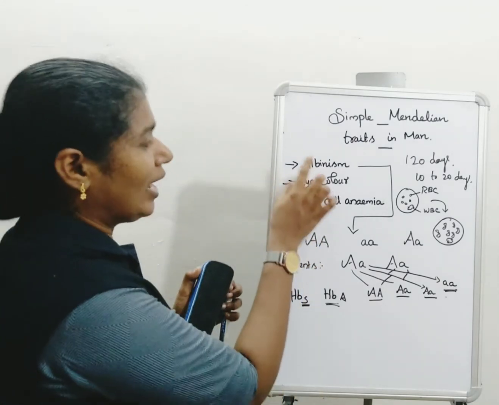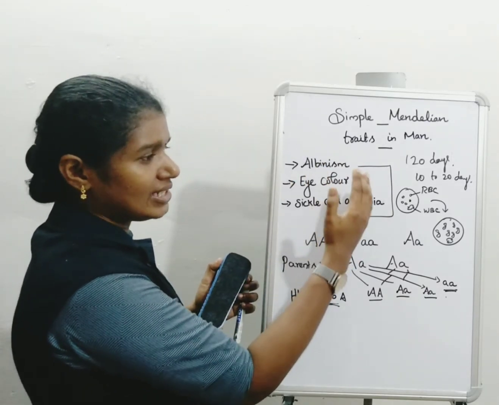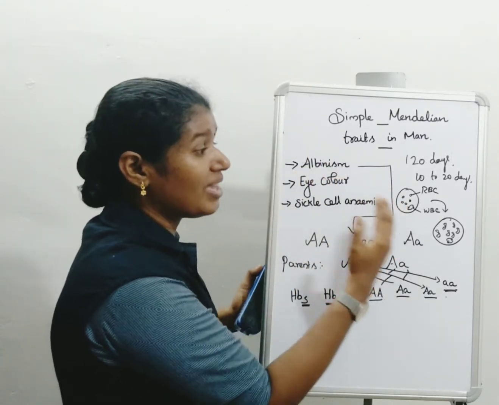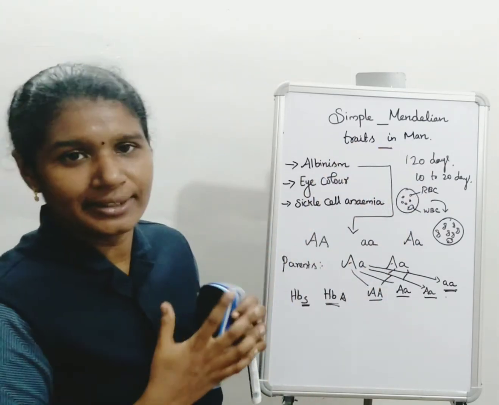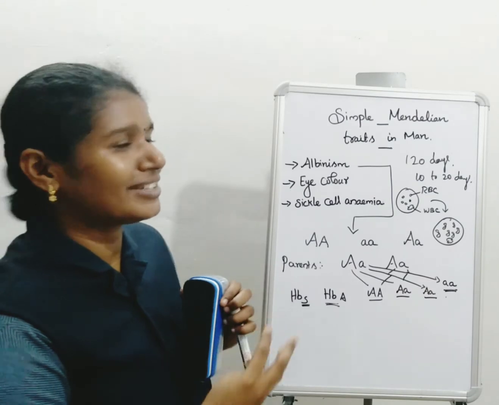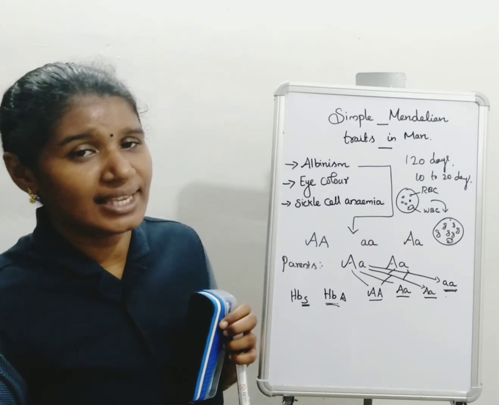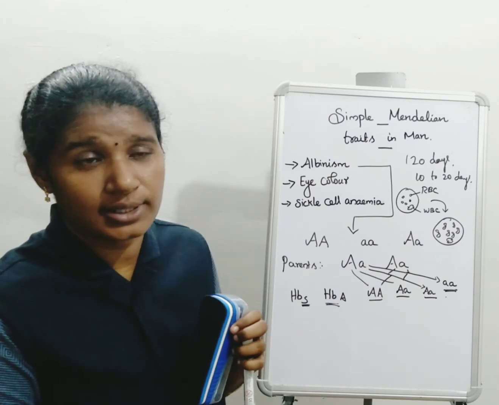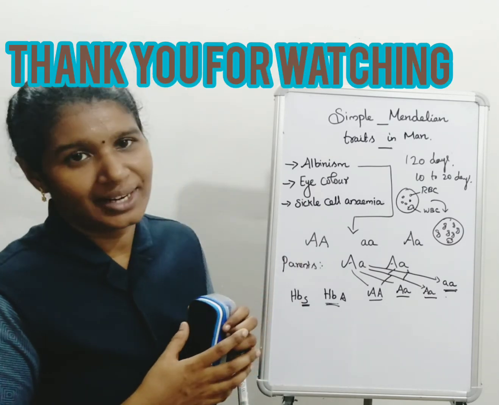These three, albinism, eye color and sickle cell anemia, may not be expressed in one generation, but surely will be expressed in another generation. That is called simple Mendelian traits in man. More than that, Rh blood groups, taste blindness, all of these are examples of Mendelian traits.